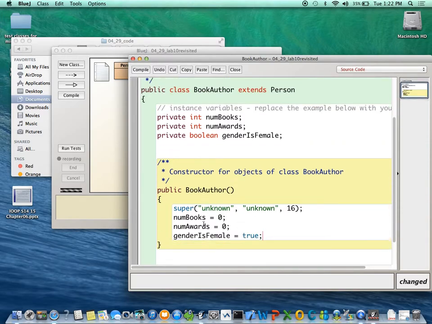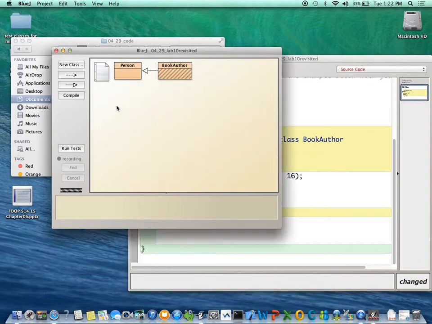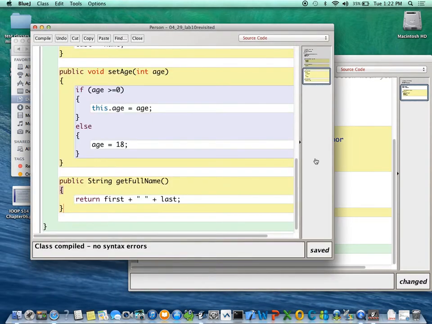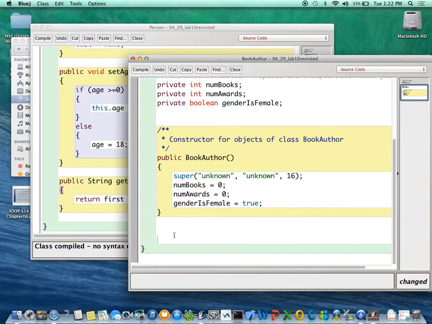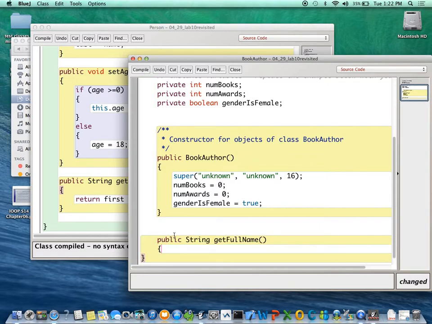And now let's suppose that I want to have a get full name method here that says either Mr. or Ms. So let's write public string get full name. If I don't write a get full name method, then it'll jump up and use the parent's one. But if I write one, mine will override the parent's one. At this point, I can choose to call the parent's one if I want to. And I want to because I want to say Mr. Harry Potter or Ms. Harry Potter or whatever it is.